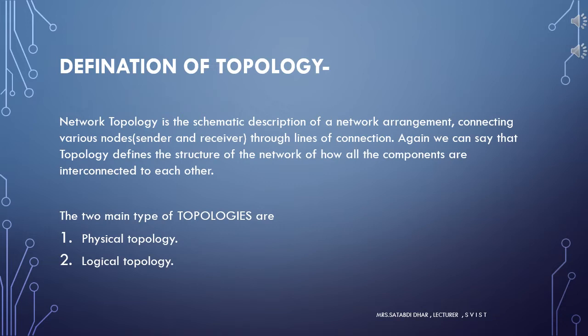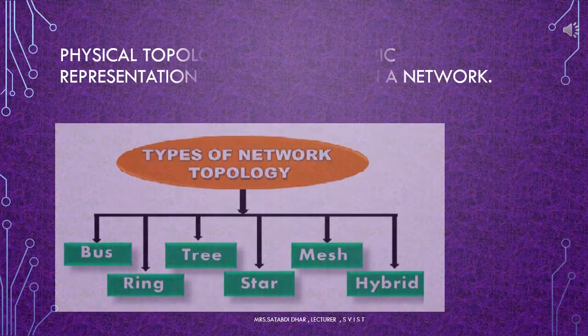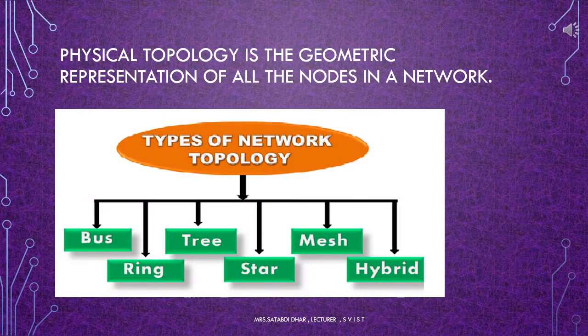The two main types of topologies are physical topology and logical topology. Physical topology of a network is the actual layout of the computer cables and other network devices, and logical topology gives insights about the network's physical design. The different types of physical topologies are bus topology, ring topology, star topology, tree topology, mesh topology, and hybrid topology.